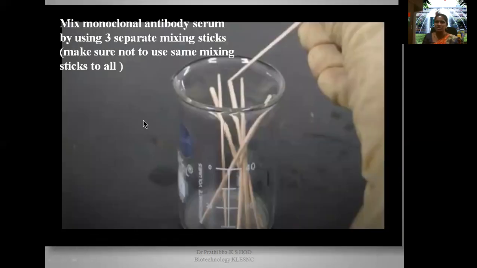Then next you need to take the mixing sticks. Okay, mix the monoclonal antibody serum and the drop of the blood using 3 separate mixing sticks. Make sure not to use the same mixing stick for all the 3 drops of the blood. You won't be able to observe the proper reaction.